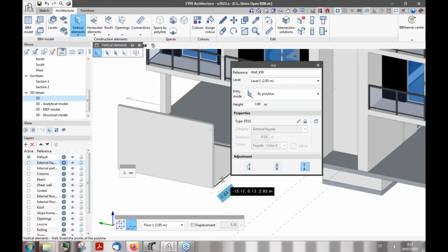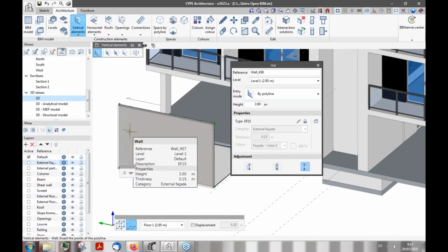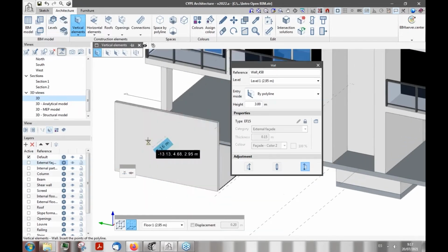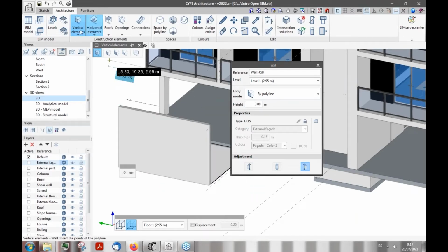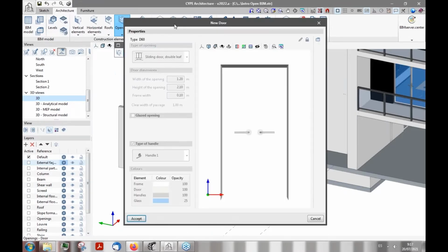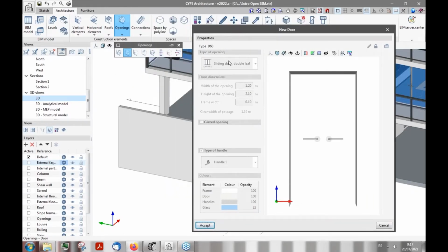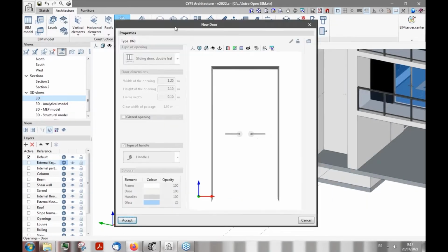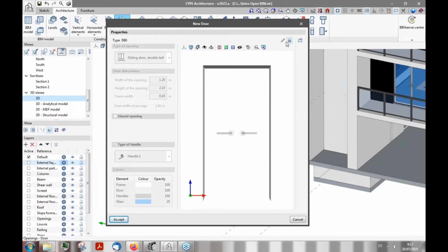Now, let's say that I have finished introducing my constructive elements. Then I could start complementing it with other things, like, for example, openings. As you can see here, we have doors, windows, skylights, and glazed surfaces. So, for example, let's start with a door right here. Doors work exactly the same as all the different construction elements. As you can see here, we can set all the properties, and all those properties will be later shared with the different programs once we export into an IFC file.